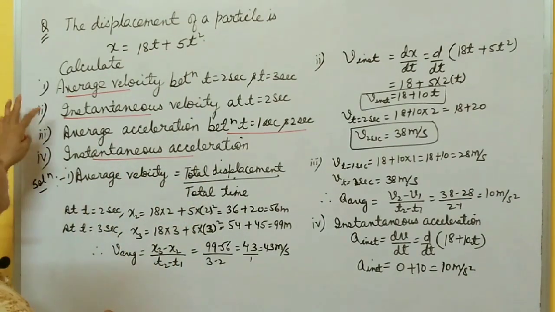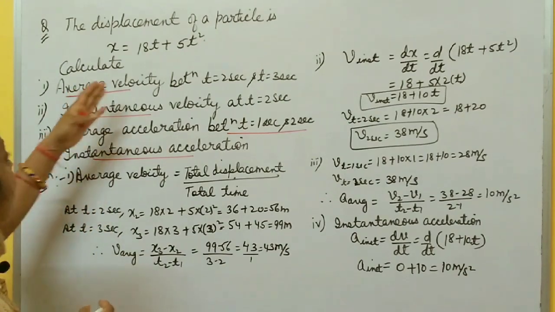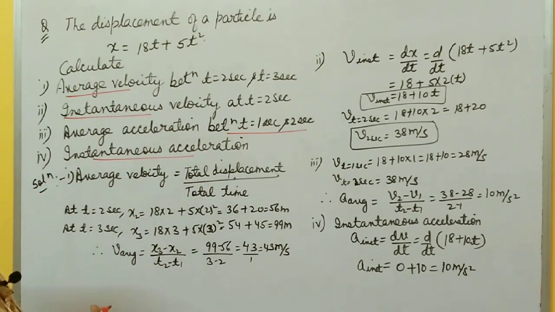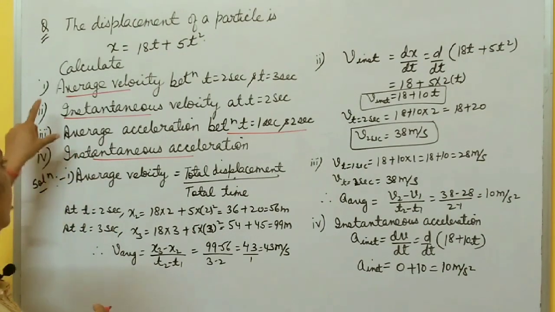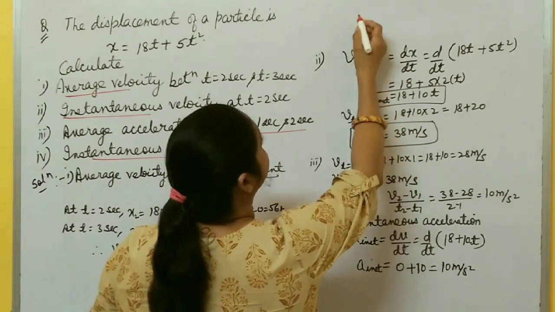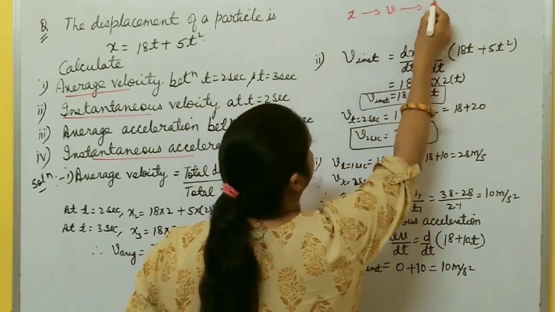So in this question, you have to calculate everything you have studied right now: average velocity, instantaneous velocity, average acceleration, instantaneous acceleration. Before solving this question, one thing you must keep in mind: here is x, v, and this one is a.